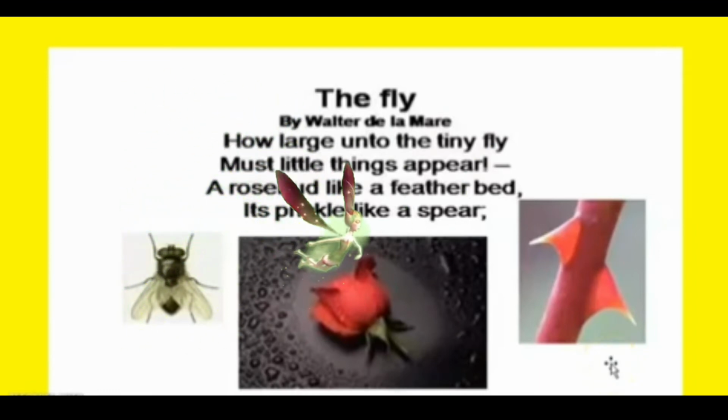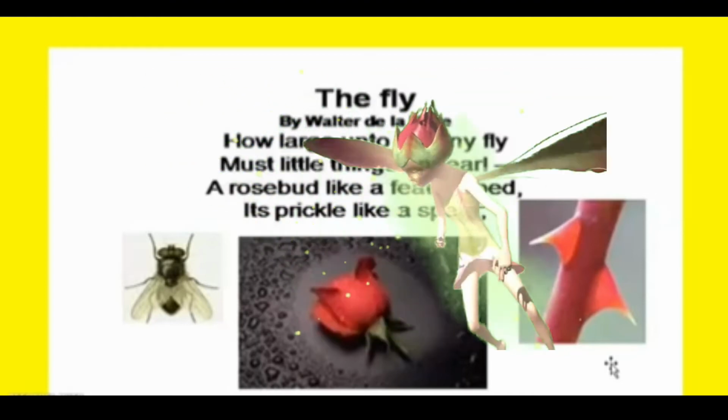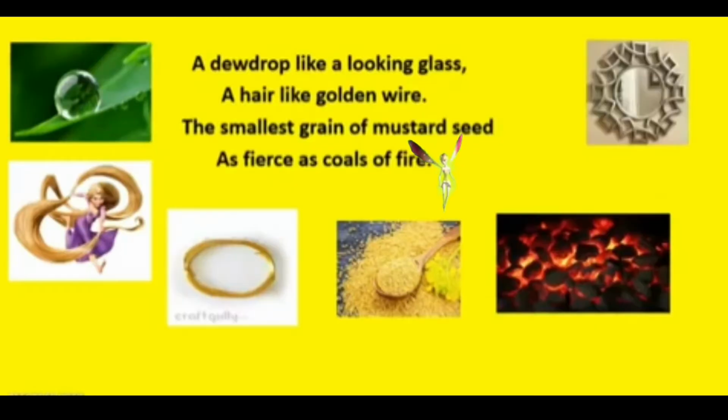How large unto the tiny fly must little things appear. Means the fly is very tiny, so little things, very common things would appear very large to him. The rosebud would be like a feather bed, because the rosebud and the feather bed are soft. This is one quality. And a prickle would be like a spear, because a prickle is also sharp. It can hurt you, and a spear is also sharp. It can kill you. So you can see common qualities, soft and sharp. Okay, let's go to the next stanza.